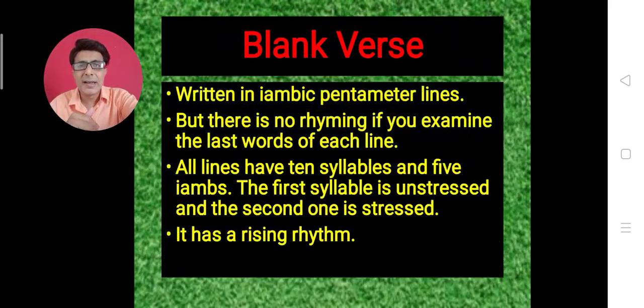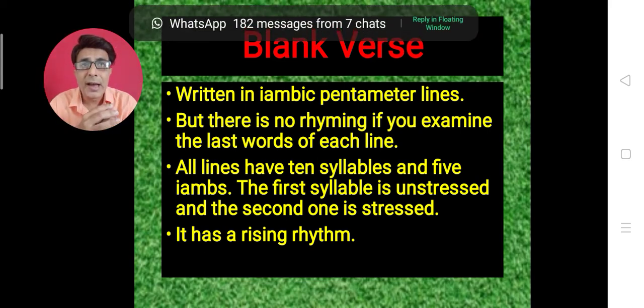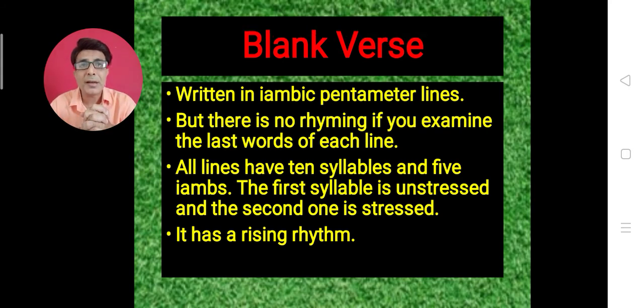Now let's discuss blank verse in detail. Blank verse, friends, remember, is always written in iambic pentameter lines. What are iambic pentameter lines? Penta means 5. One iamb is a foot which takes 2 syllables, in which the first syllable is unstressed and the second one is stressed, and such 10 syllables make 5 iambs, and this line is known as an iambic pentameter line.